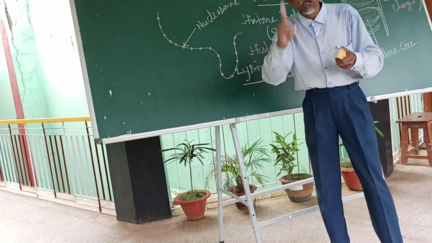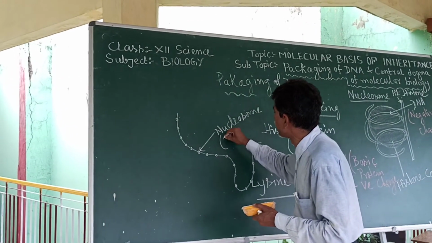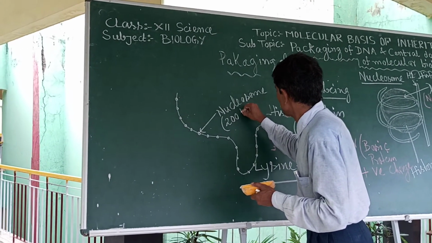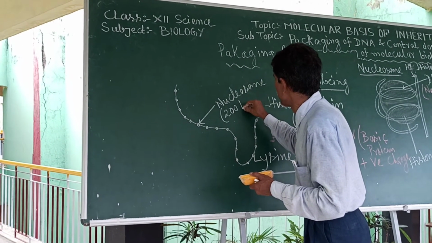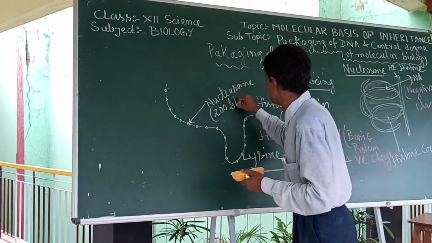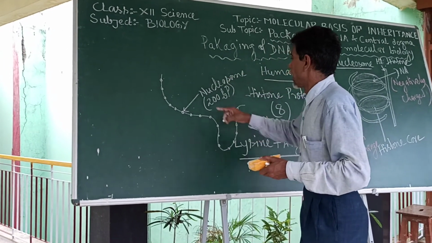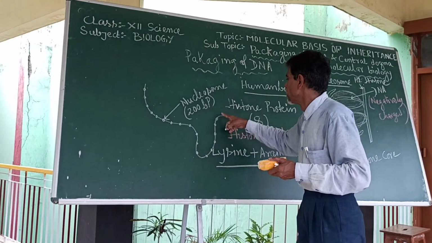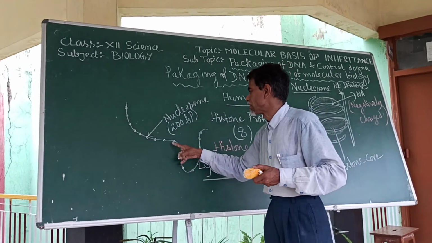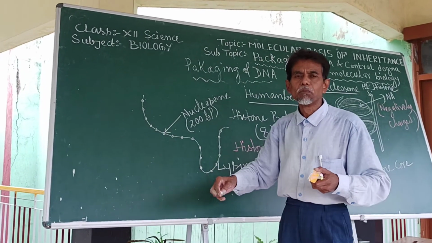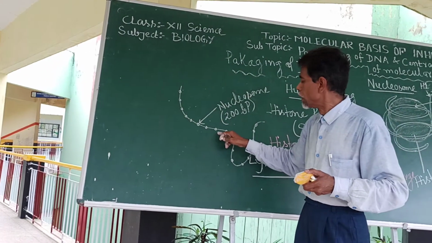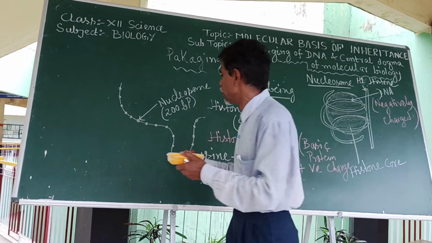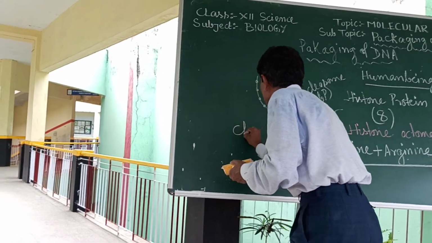Each such nucleosome is made up of 200 base pairs. Likewise, so many nucleosomes are present in a thread-like structure, as if a thread is bound with so many beads. The whole structure we call chromatin. What is it called? Chromatin.